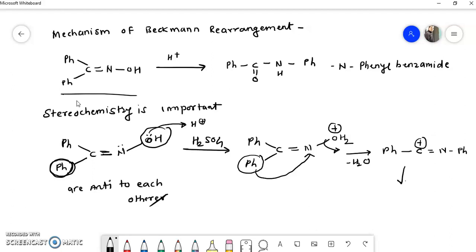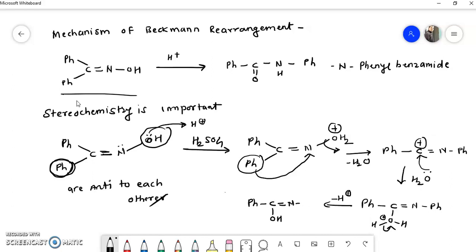Now the water which is eliminated in the surrounding again attacks this carbon, so there is a formation of Ph-C-OH with a positive charge, double bond N, Ph. Now to neutralize this positive charge, there is a loss of proton. I will write here minus H plus, and there is a formation of Ph-C(OH)=N-Ph.